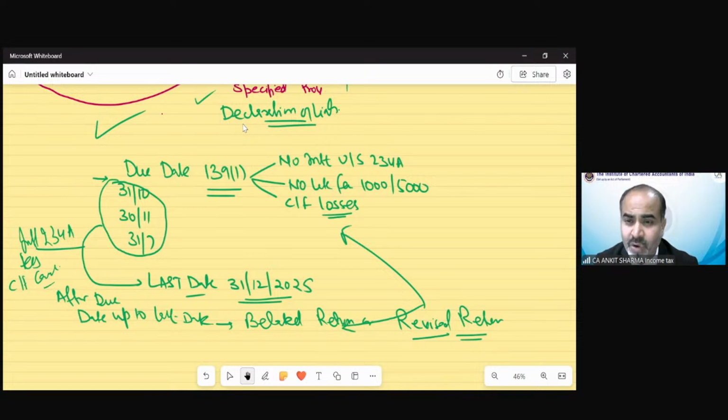Lahari is asking, sir, what about the rebate under section 87A? Lahari, what is this question in this scenario? What do you mean by rebate? Rebate is for tax liability. And for the purpose of filing of return, we need to see the total income, not the tax liability. So if total income is exceeding the basic exemption limit, you have to file your income tax return. As I said, paying tax and filing returns are two separate provisions.